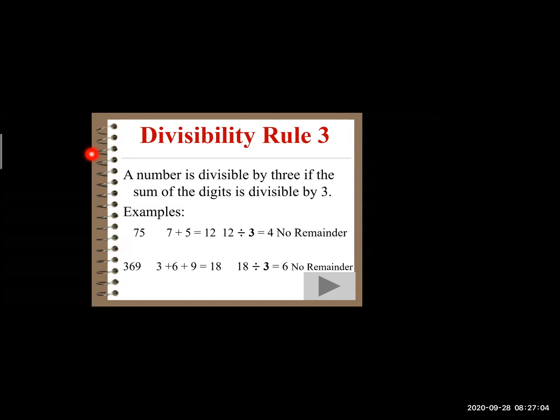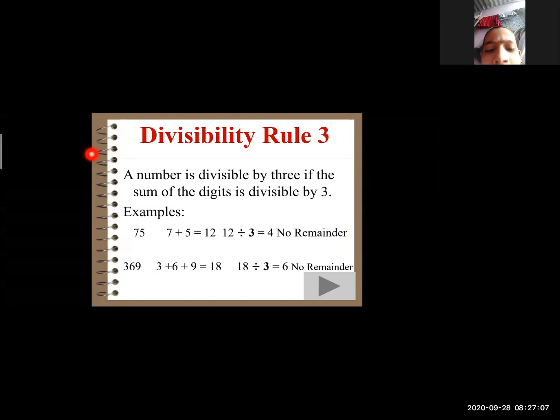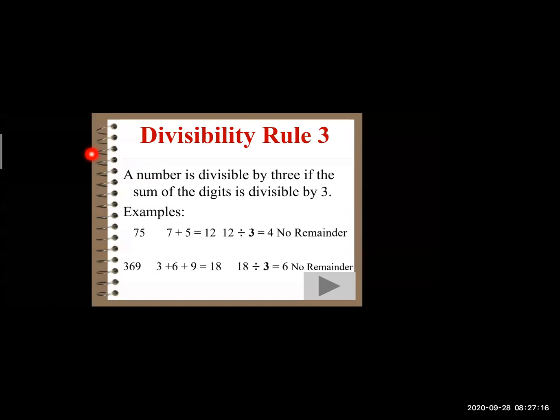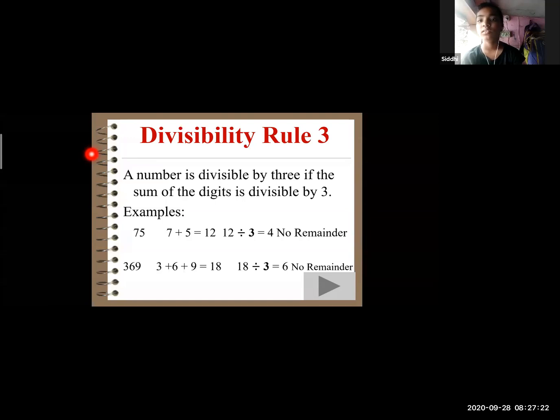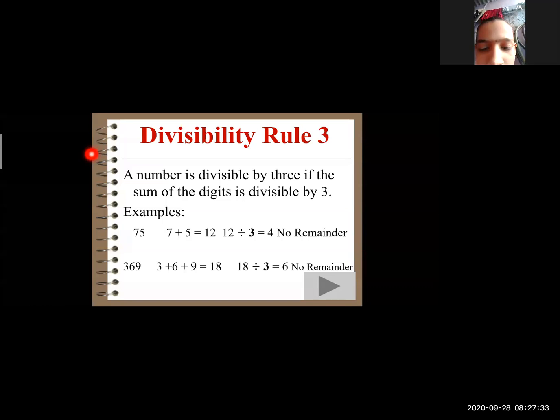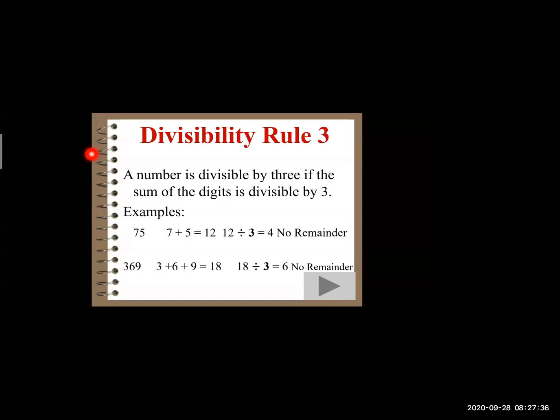So the next number is 369. In this, what are the three digits? 3, 6, and 9. We have separated these three digits and added them together. The sum is 18, and when 18 is divided by 3, we get 6, and there is no remainder. Hence, 369 is divisible by 3. Did you understand this much? Yes, sir. Now let's move to some exercise where we can test how far we have understood this.